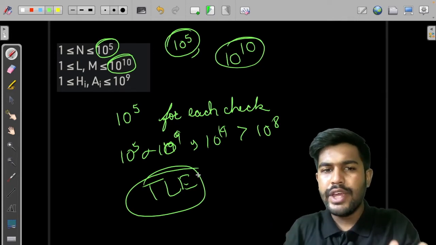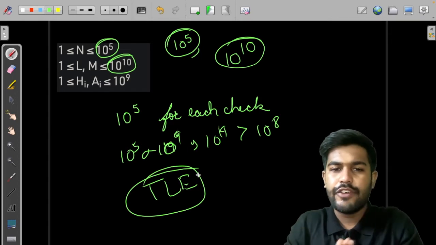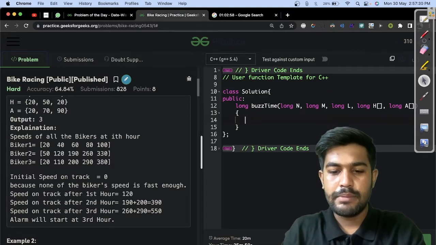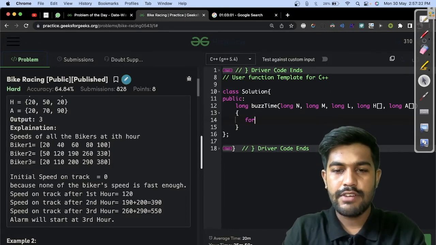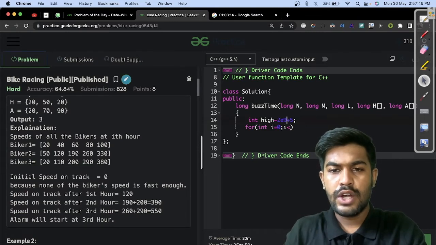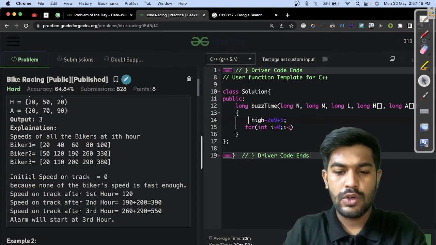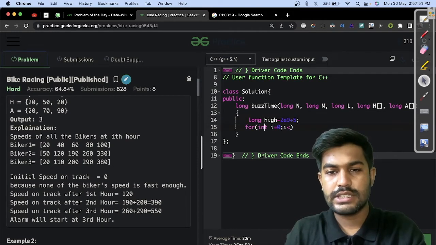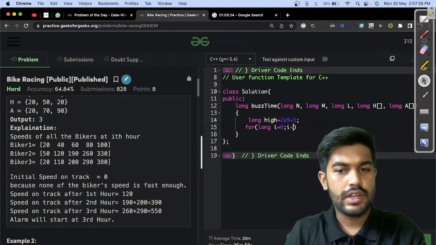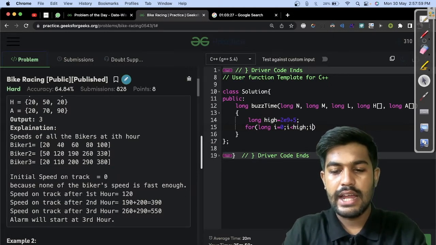So now if we implement this, let us just implement this even if we get a TLE, and then we would think about optimization. Let us start the implementation itself. We can have a for loop where long i is equal to 0, i is less than or equal to some high value, 2e9 plus 5. Let's take everything as long because we need to operate on long, and i plus plus.